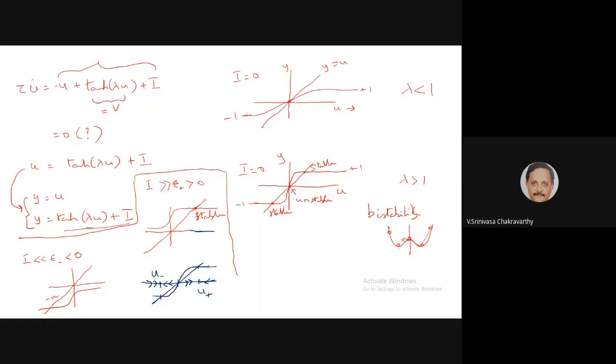If lambda is less than 1, you have something like this, right? So the sigmoid and the straight line don't intersect at 3 points. They only intersect at 1 point, the origin. So nothing interesting happens.